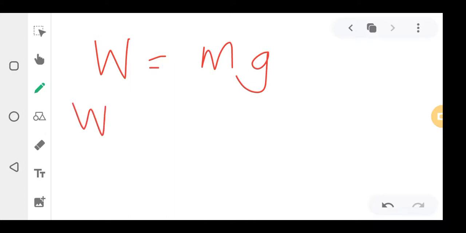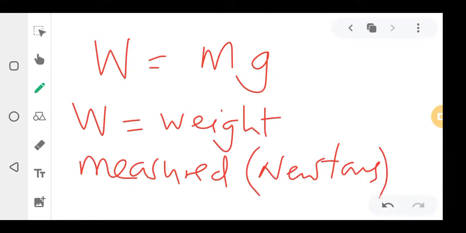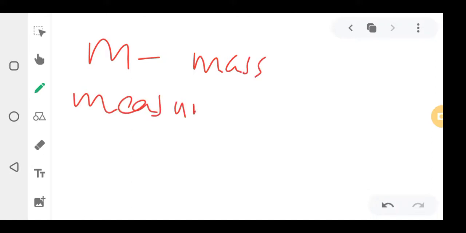So W means weight, which is measured in newtons, with the symbol N. And then M is mass, measured in kgs.